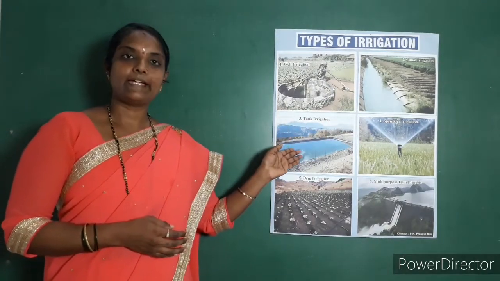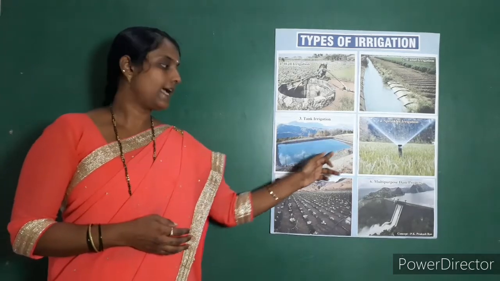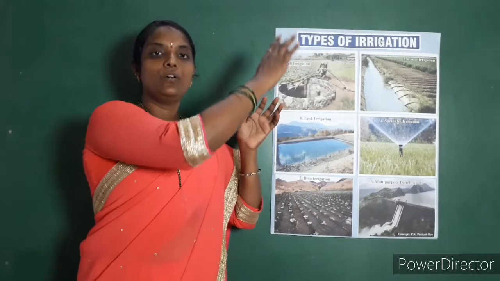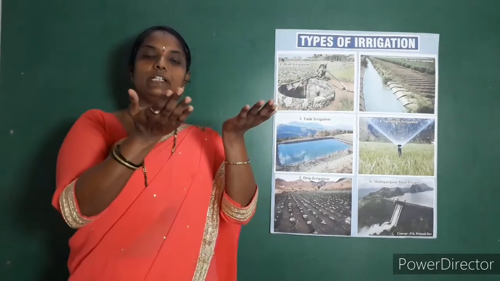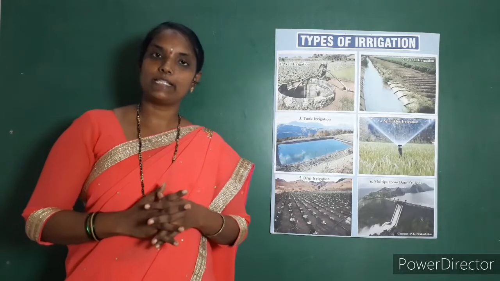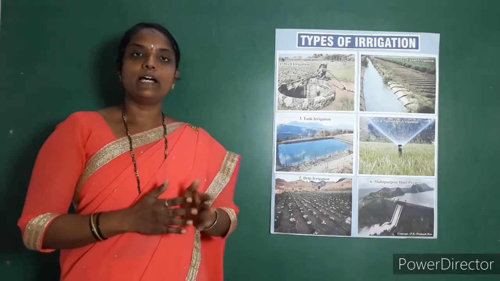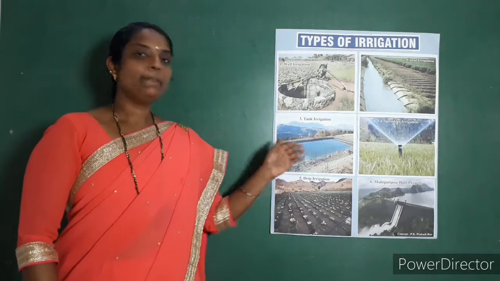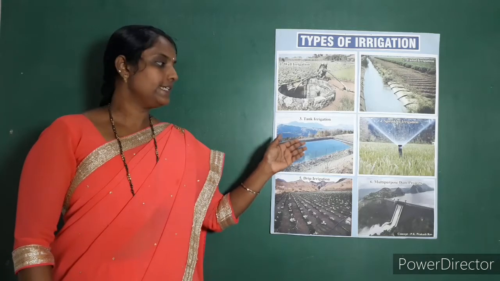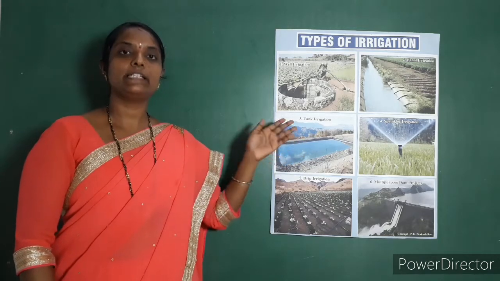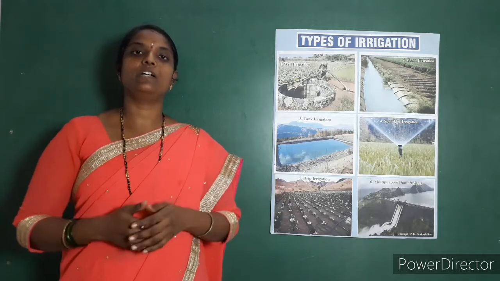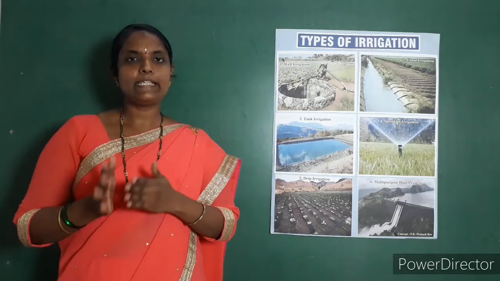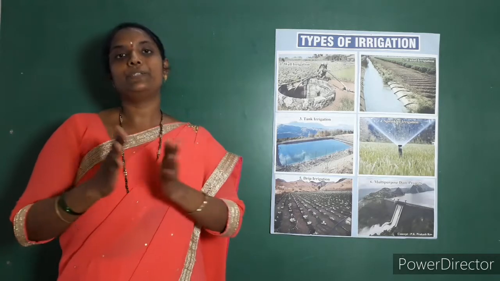Next comes tank irrigation. In the southern plateaus, low-lying areas get filled with water during the monsoon season. Tanks are natural or human-made. People collect rainwater in these tanks. This water is used by farmers for irrigation. This is very cheap, easy and economical to construct.